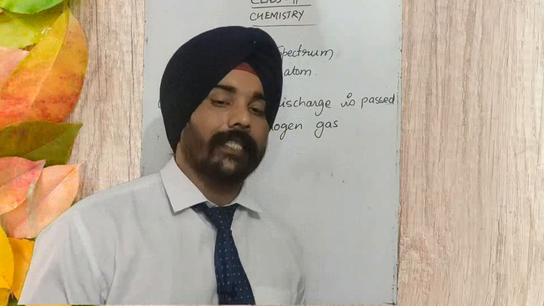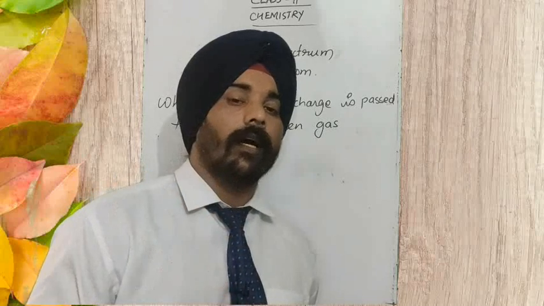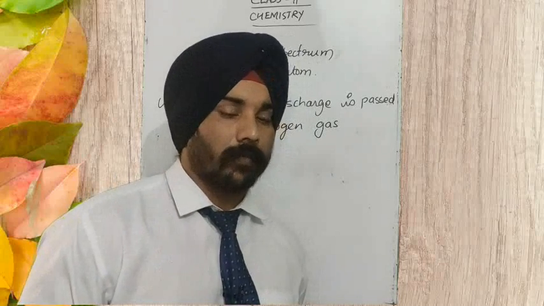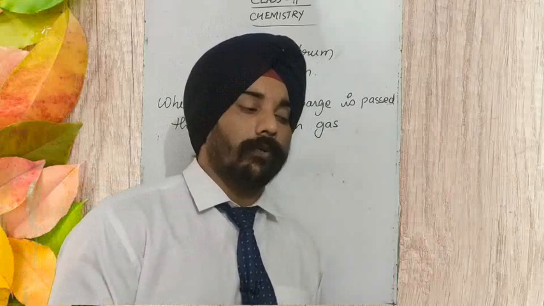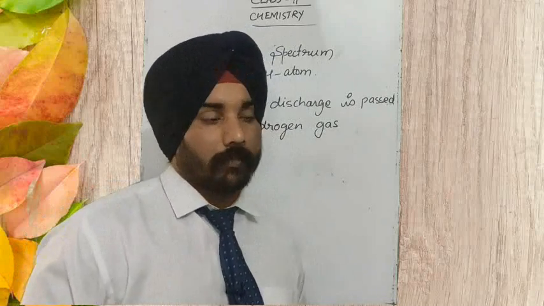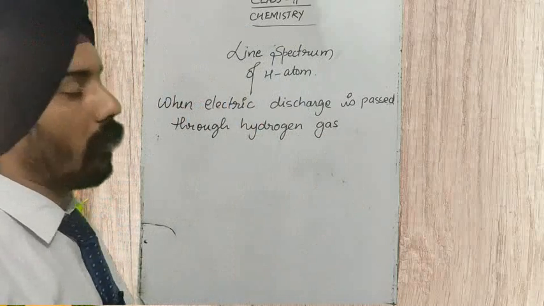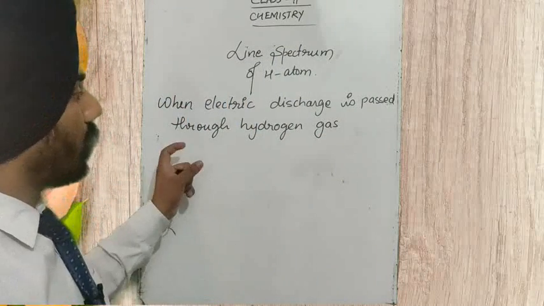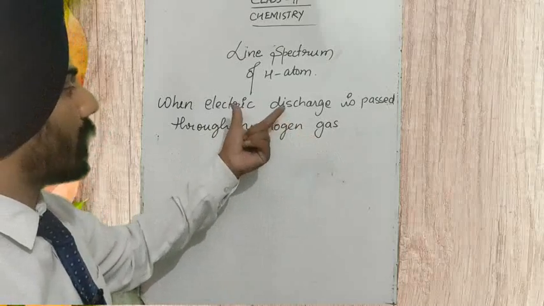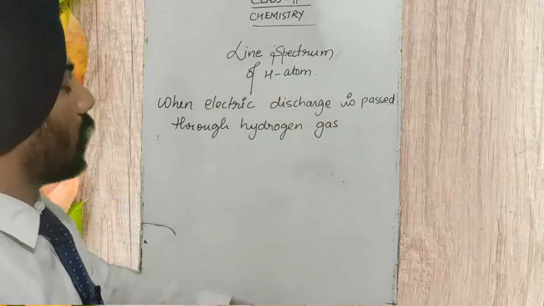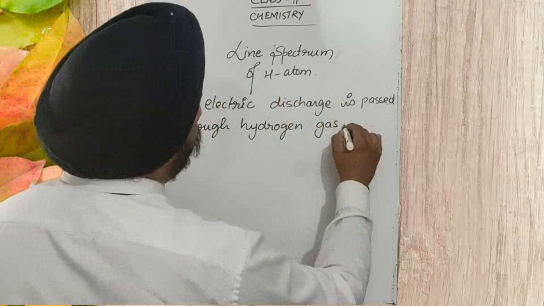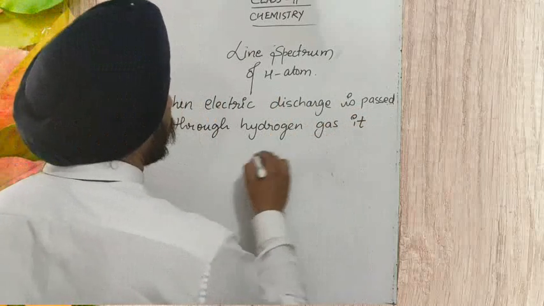From the gaseous phase we obtain the line spectrum, while molecular states produce a continuous spectrum. Here we are analyzing the atomic structure of hydrogen, and when hydrogen gas is passed with an electric discharge, the atoms of hydrogen